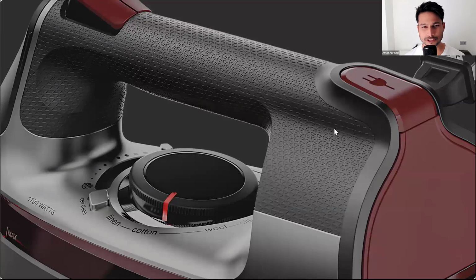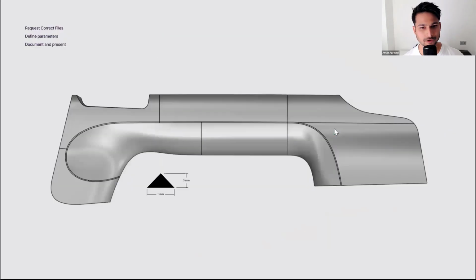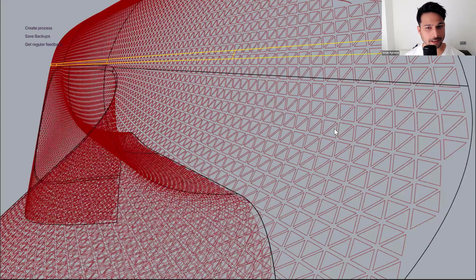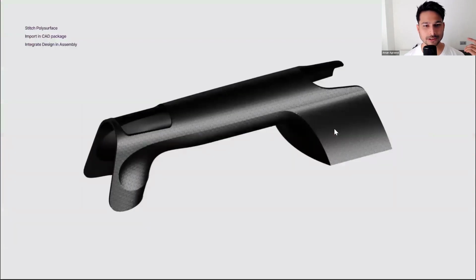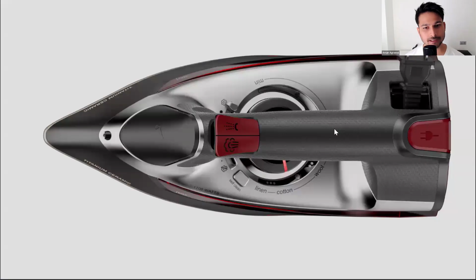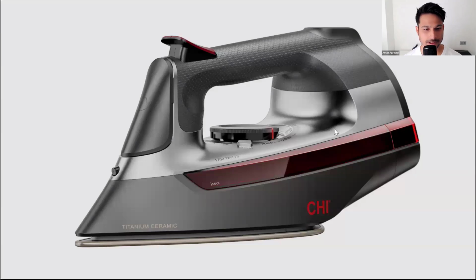So this is a workflow where we start from importing a STEP file in Rhino, cleaning it up, orienting it properly, applying texture in Grasshopper, baking it back into Rhino, transferring the texture, exporting it back as a STEP file, and integrating back to the final assembly. So this is a very practical use case scenario of Grasshopper.